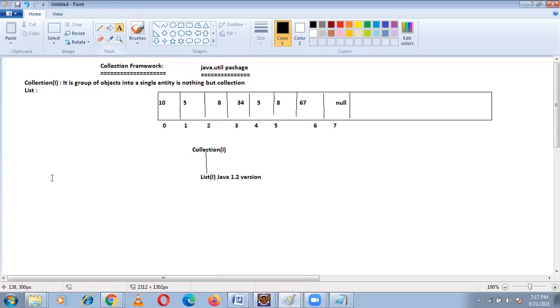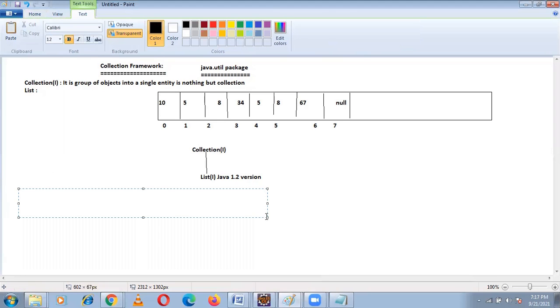Now coming to the next interface called Set. There is one speciality in set. This set interface is also a group of objects which is treated as a single entity, but duplicates are not allowed in set.